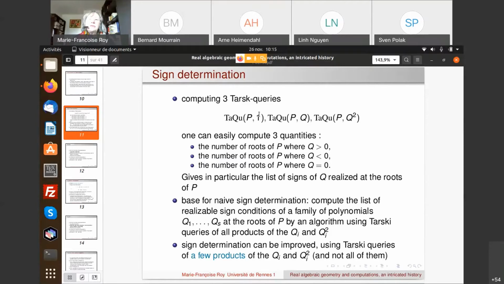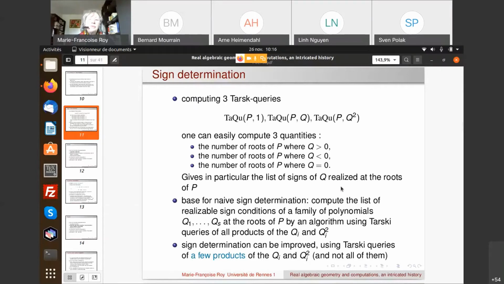And from these 3 numbers that I can compute through the signature of these Hermite quadratic forms, we can easily compute now 3 quantities, which are the number of roots of P where Q is positive, the number of roots of P where Q is negative, and the number of roots of P where Q equals 0. And this gives in particular the list of signs of Q realized at the root of P. Because if this quantity is 0, for example, it just means that there are no roots of P where Q is positive. So finally, we get this list of realizable sign conditions.